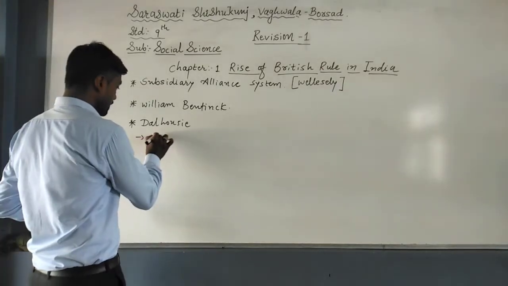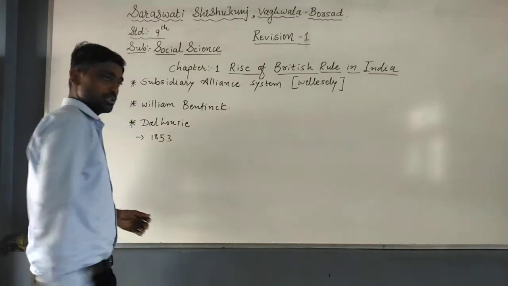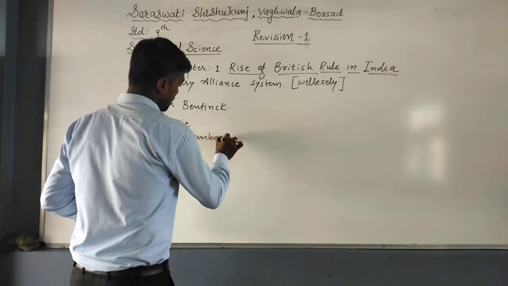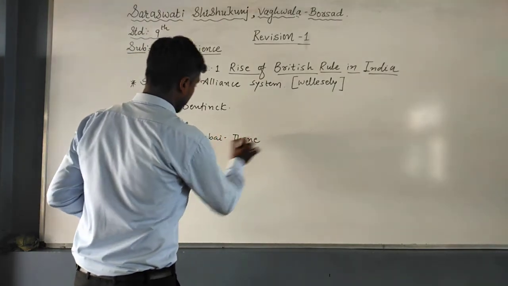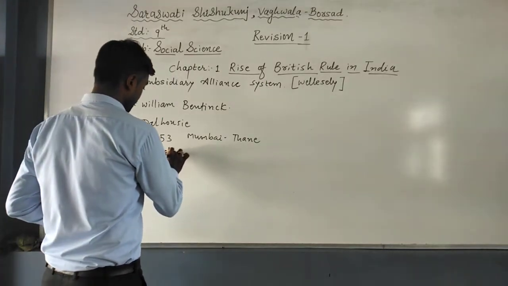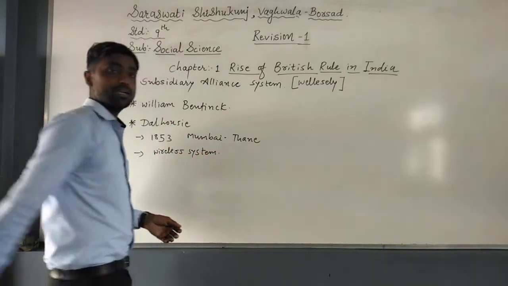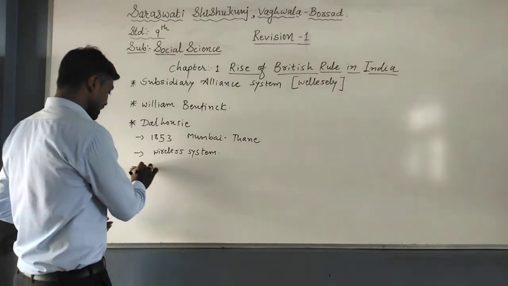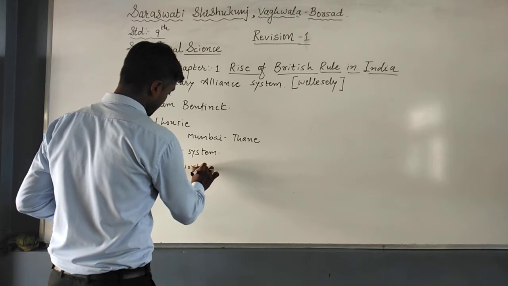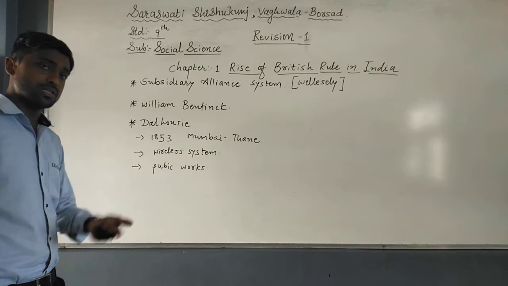Dalhousie, first of all, in 1853 introduced the first railway in India, between Mumbai and Thane. The second thing started in our country was the wireless system between India and England. Next, the Public Works Department was established during the time of Dalhousie. Apart from this, he made many changes.